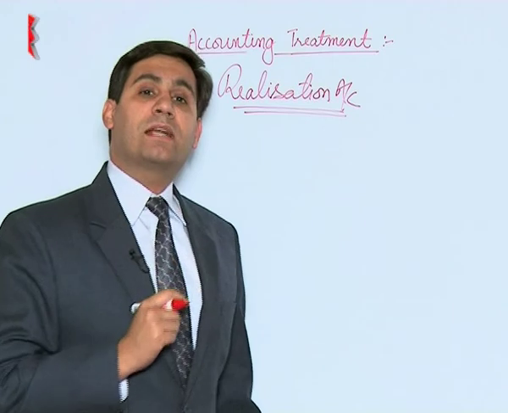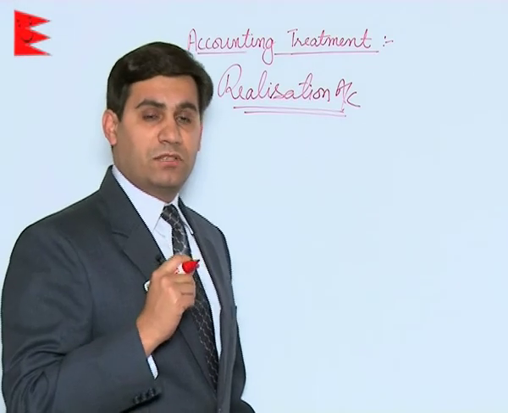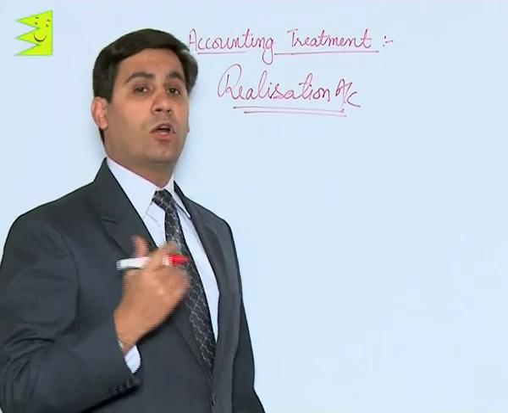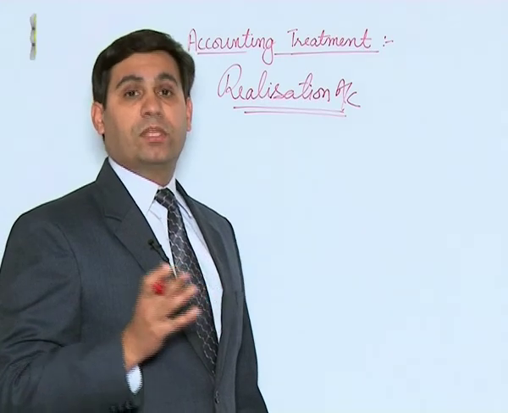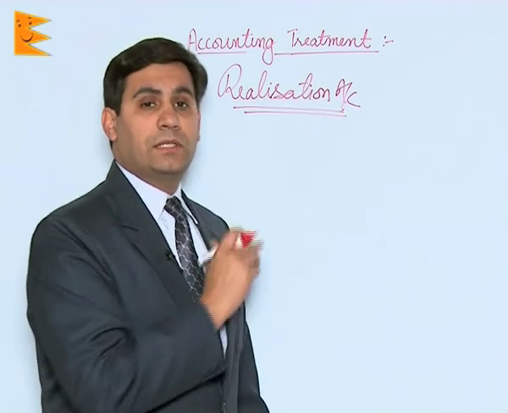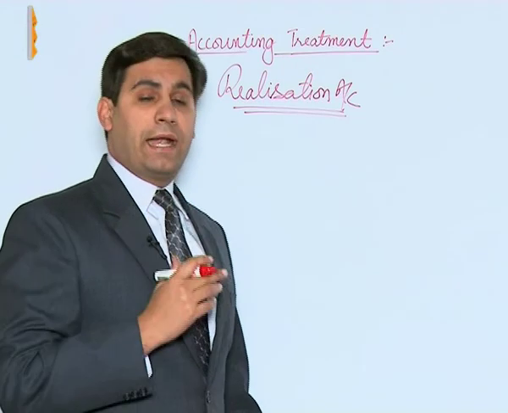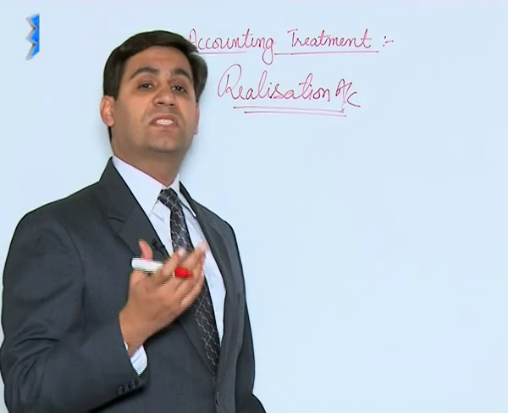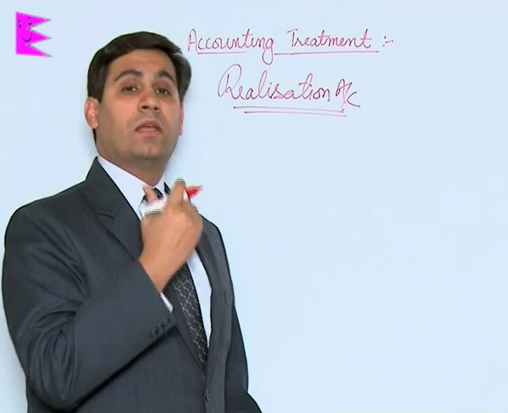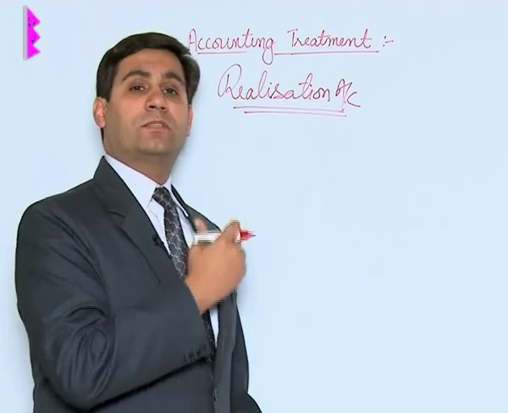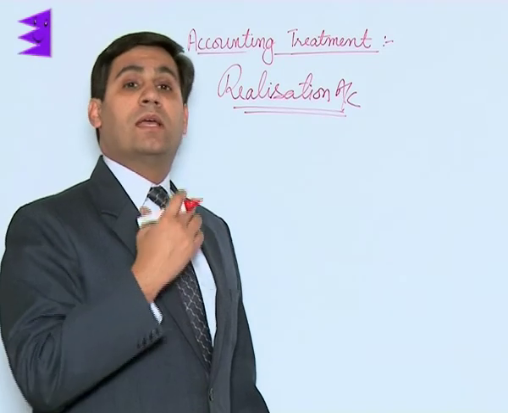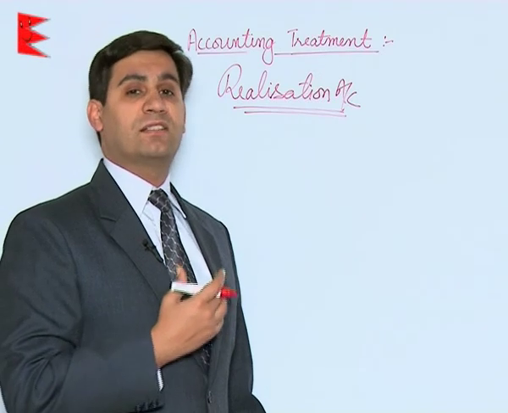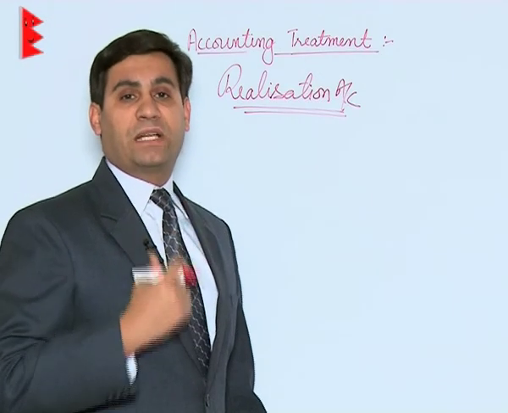First of all, the accounts of assets and liabilities that are there in the balance sheet are closed by transferring to realization account. Now, since the business will no longer exist, no account should exist in the firm. So, all these accounts are closed by transferring them to realization account, and from this account they are sold off. That means all the realizations on account of sale of assets are made through this account. Then whatever cash has been accumulated is paid off to the liabilities through this account, and in case any surplus or deficit is there, it is transferred to partners capital account as profit or loss in respective cases.